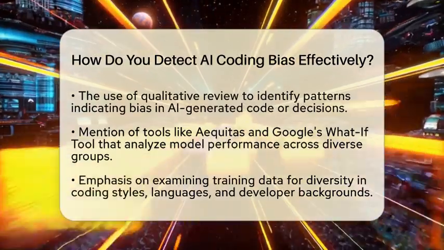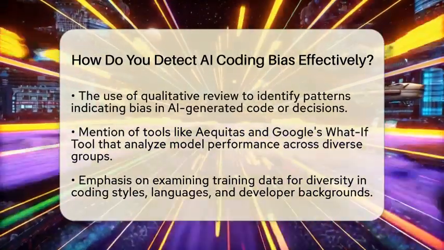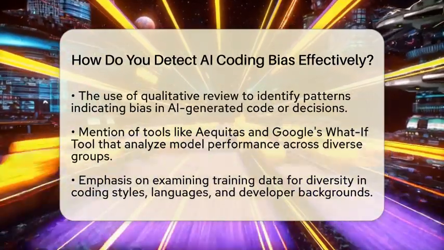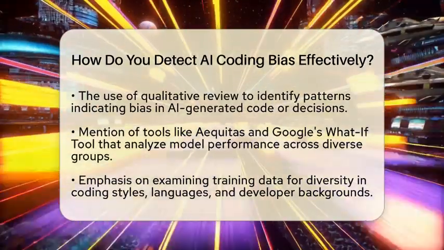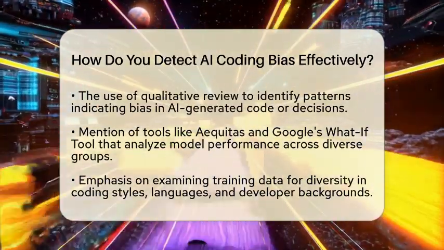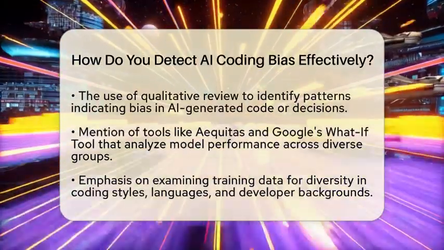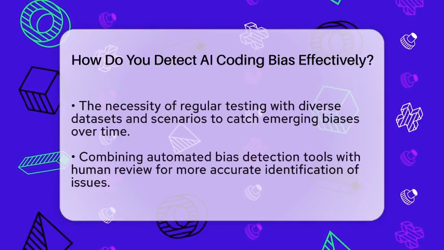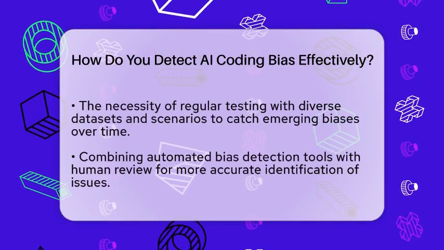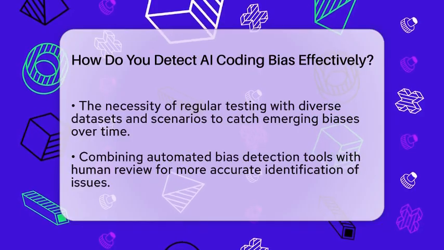Since bias often starts from training data, examining that data is key. Look at the diversity of the data. Are all coding languages, styles, and developer backgrounds well represented? If some groups are missing or underrepresented, bias might be present. Also, trace how data flows through the system to see where bias might be introduced.